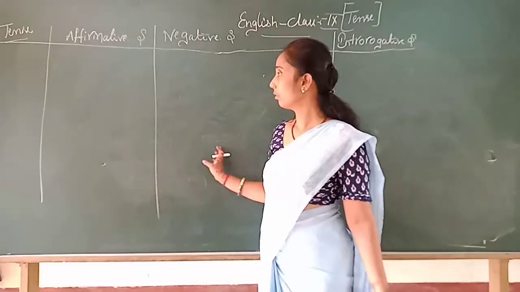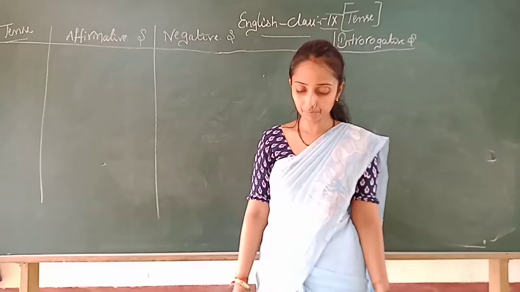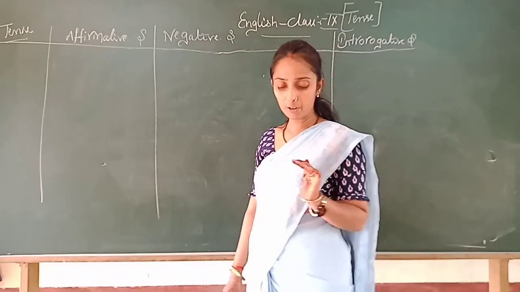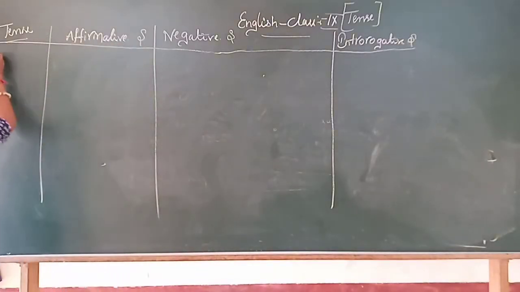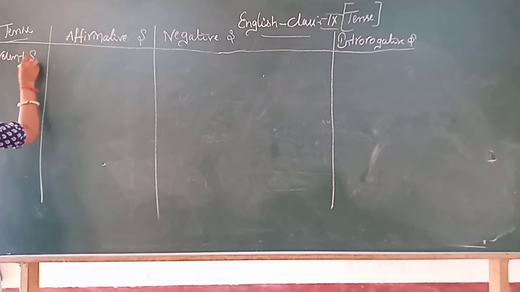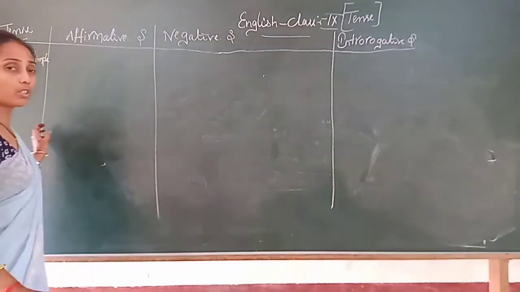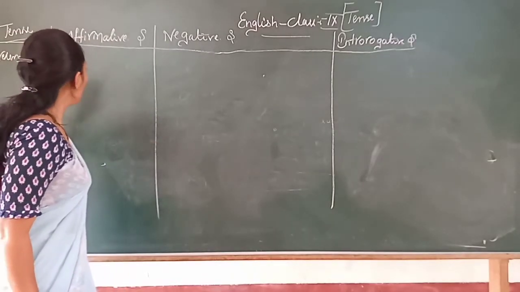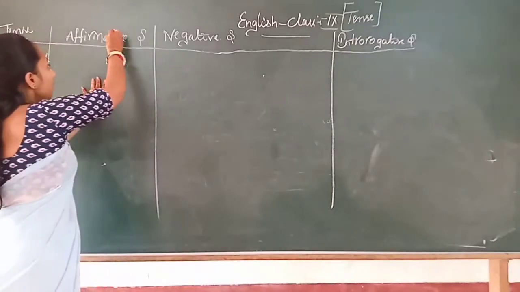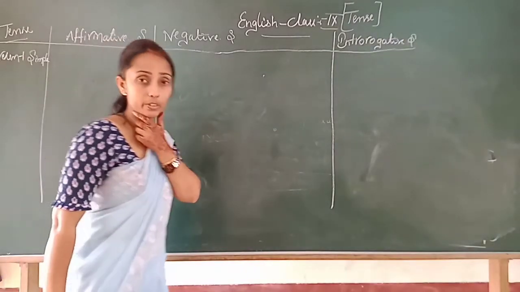You have to make four columns, children. In that, first we have to write tense, for example, present simple tense. Okay, so now we are going to see all the examples in present tense only. And by this I have affirmative sentence, negative sentence and interrogative sentence.